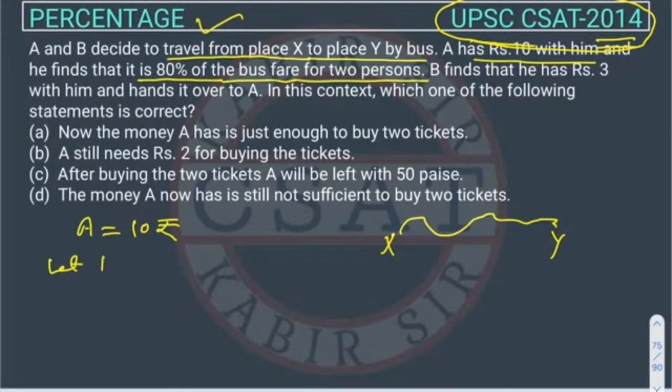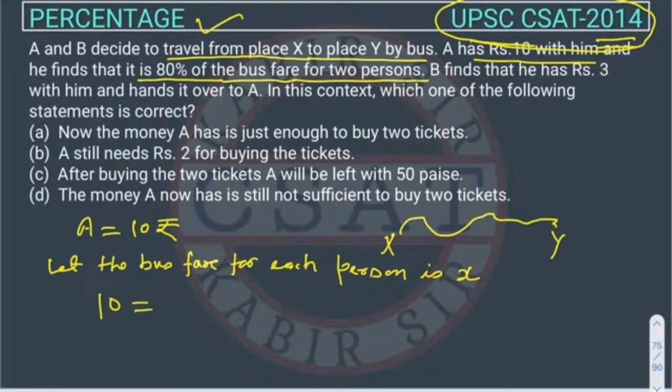So let the bus fare for each person be x, right? So now what is given? It is given that A's money is equal to 80% of the bus fare for 2. How much is the bus fare? Of 2, the fare of two people is the 80%. So what will the fare of two people be? x for one and x for the other. So this is the fare for two people, right? So now we will solve this.